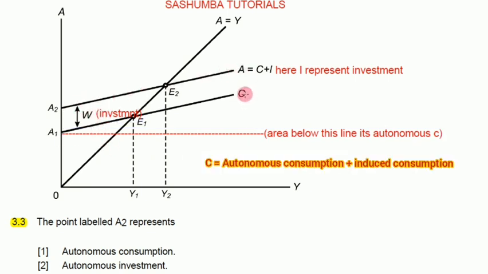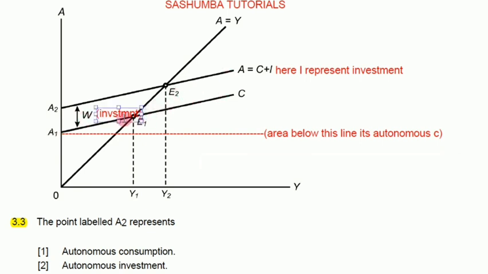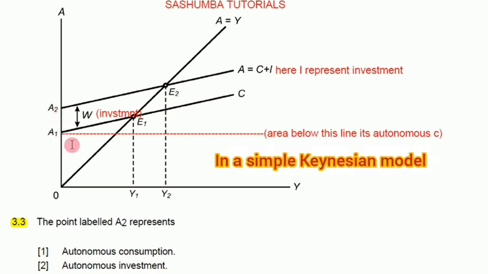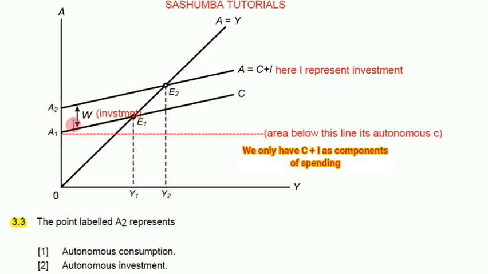Remember, the consumption function is autonomous consumption plus induced consumption. That's what makes consumption. So it's always like this, right? Then from there, as you can see, we have this A2. In a simple Keynesian model, autonomous spending is just consumption plus investment.